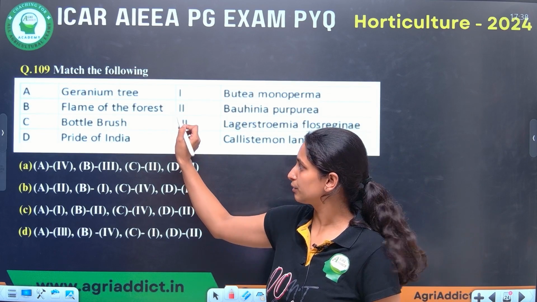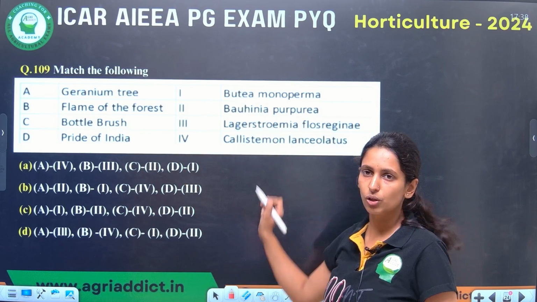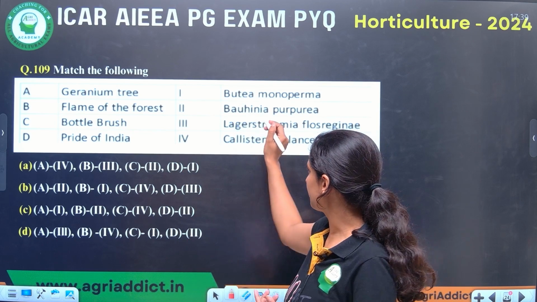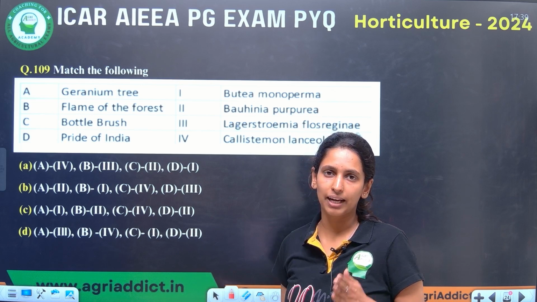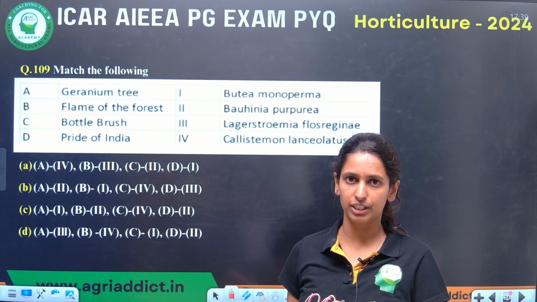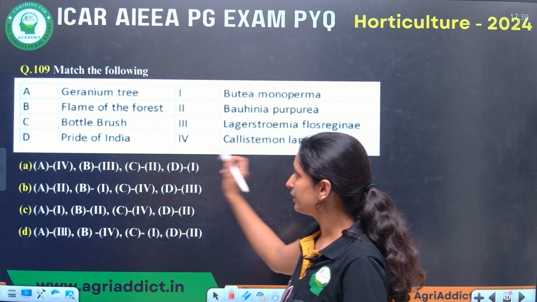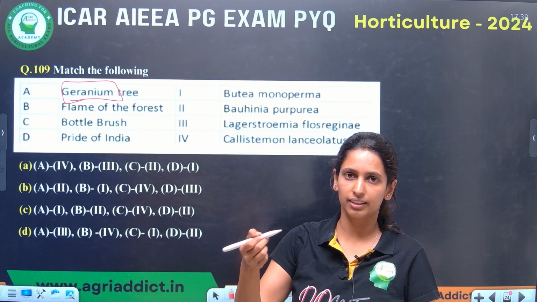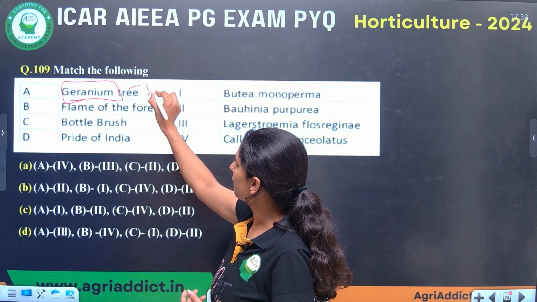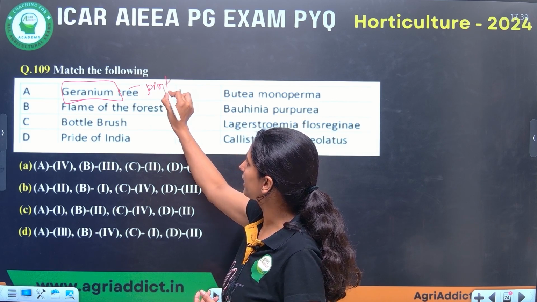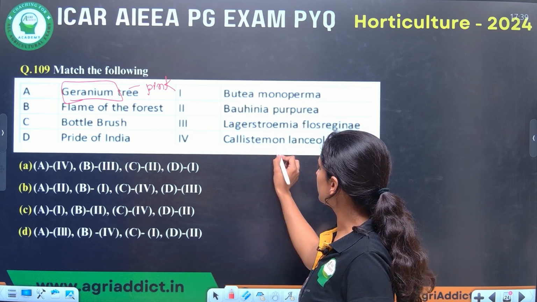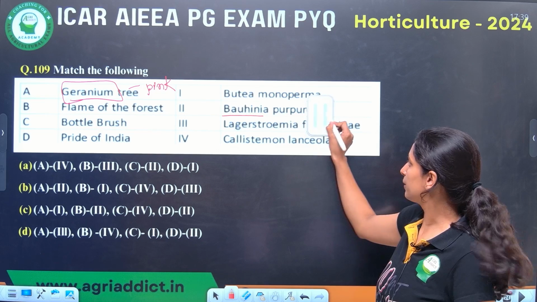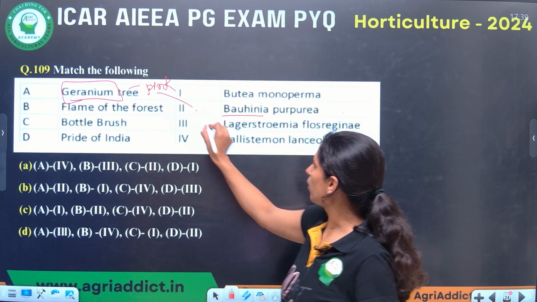Next, match the following. This type of question is also very important. They will give the common name on one side and the scientific name on the other. Every tree or plant has some unique names. By seeing their features, they give the names. Here, geranium tree. Geranium नाम का एक फूल है. I hope you know it. It has pink and purple flowers. It's a beautiful fragrant shrub. So here, Bauhinia variegata, purpurea. Purpurea is purple color. So this tree is called geranium tree.